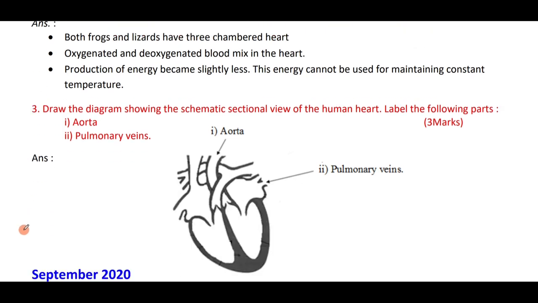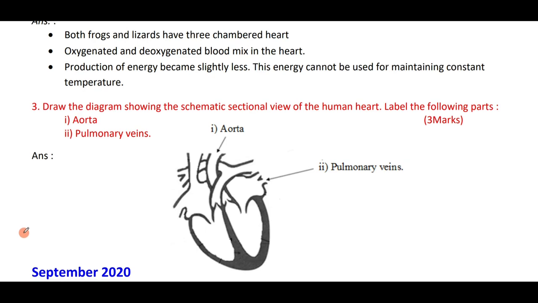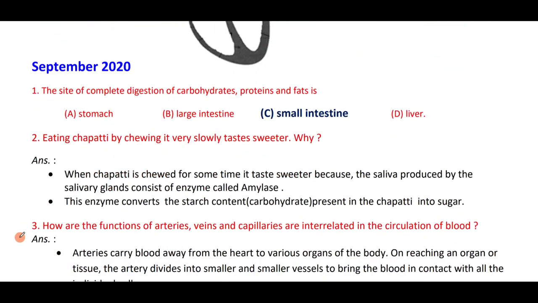Again, repeated question. Diagram of the human heart. Do practice well, students. From the examination point of view, diagrams are very important. The site of complete digestion of carbohydrates, proteins and fats is, the correct answer is small intestine. The place where complete digestion of food takes place is what? Small intestine.